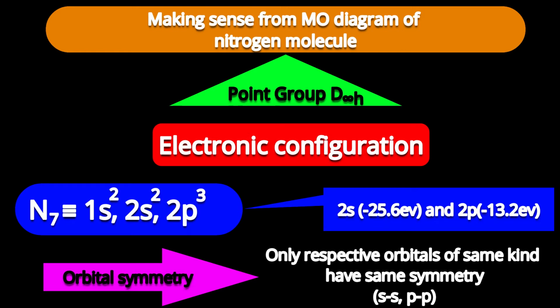Now come to the 2s orbital. Its energy is minus 25.6 electron volt, and the nearby 2p orbital has energy minus 13.2 electron volt. I was thinking, can the 2s orbital of one nitrogen overlap with the 2p orbital of the other nitrogen, if symmetry permits, if the energy gap permits?